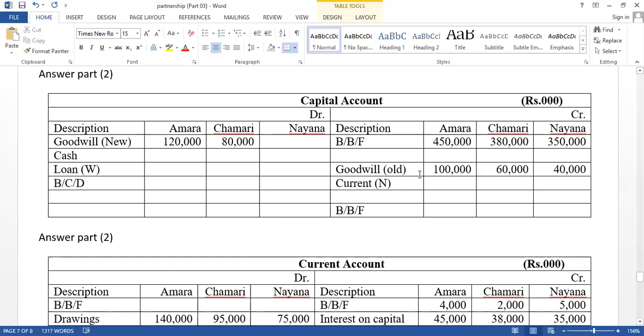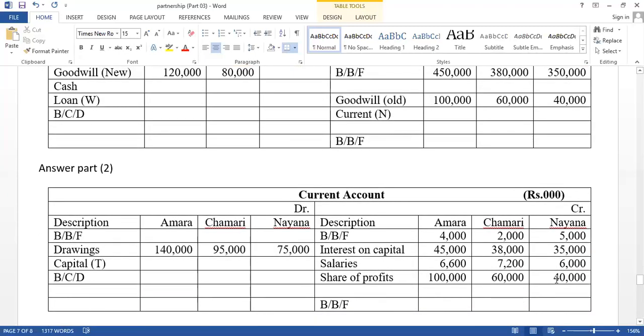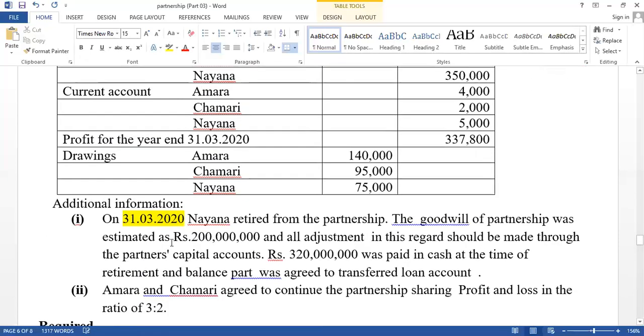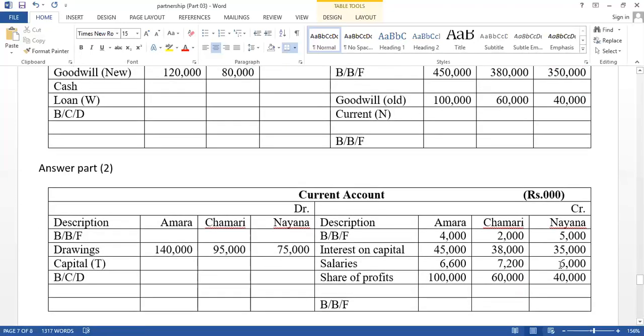Now think how to calculate the equity. After appropriating profit, the retired partner is also available. Retirement is given for Nayana at the end of the year. Therefore, at the end of the year, after appropriating profit, the current account balance of Nayana should be transferred to the capital account. It should be transferred to the capital account. First take the credit side total amount, which equals 86,000, and take that value to the debit side.